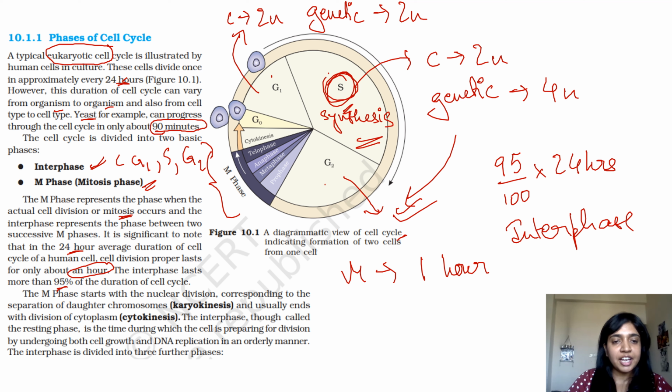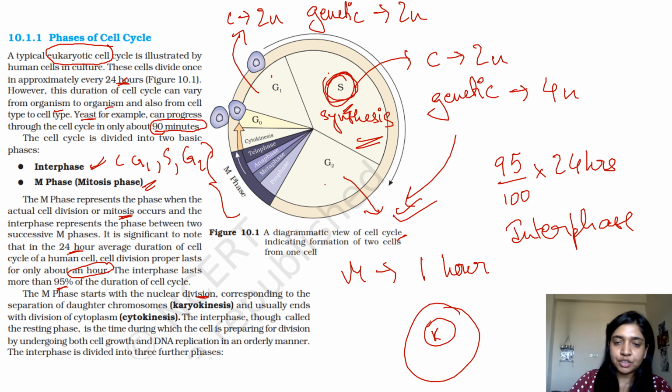All right. So the M phase starts with nuclear division. What happens, if you remember, in the cell structure, there is the nucleus, and inside the nucleus you have your chromosomes, right? So for the chromosomes to get divided equally between two cells, the first thing that happens is the breakdown of your nuclear membrane. Okay, so the M phase starts with nuclear division corresponding to the separation of daughter chromosomes, which is known as karyokinesis, and usually ends with division of cytoplasm, which is known as cytokinesis.